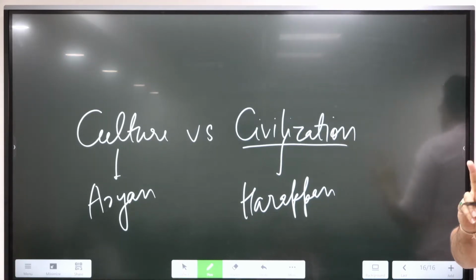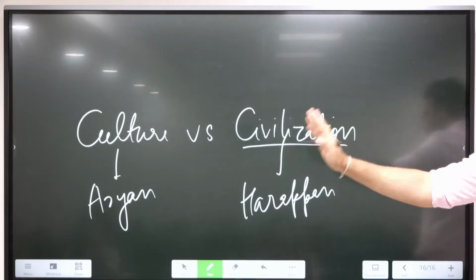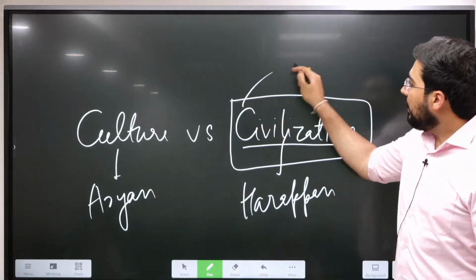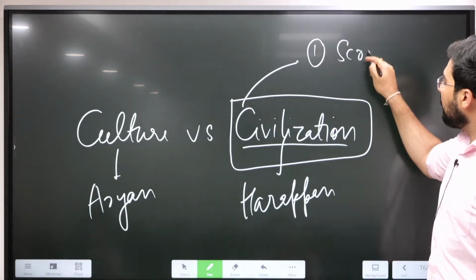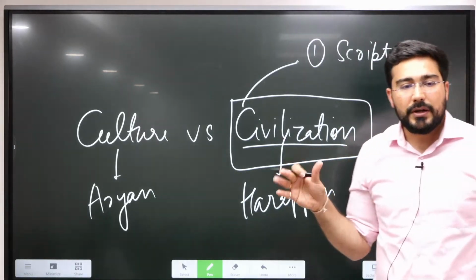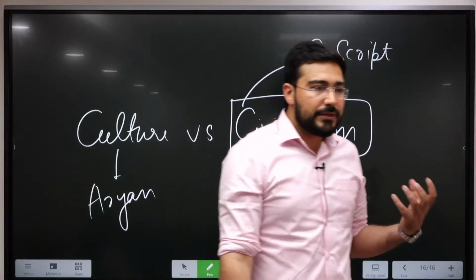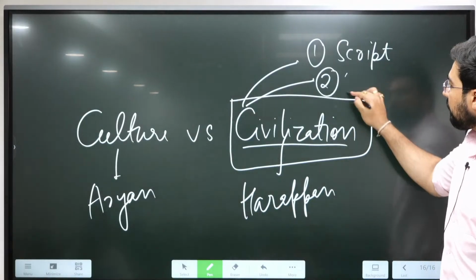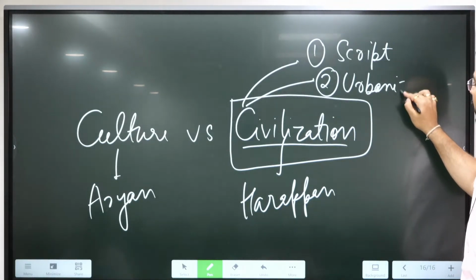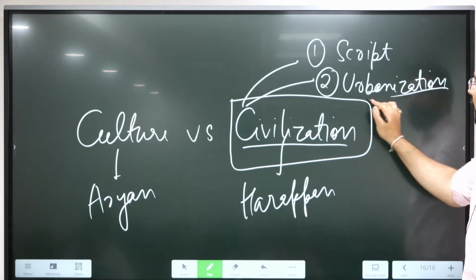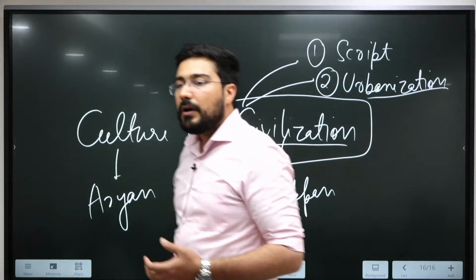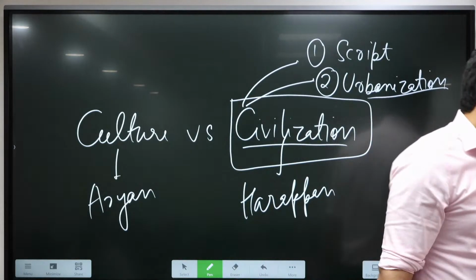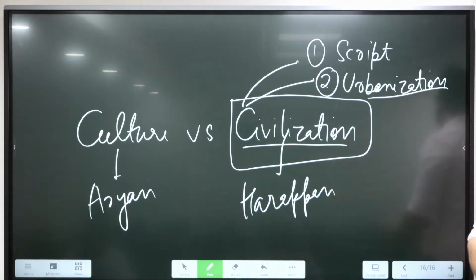Okay, so there are two basic parameters on the basis of which we differentiate between culture and civilization. Whenever we talk about civilization, first it's going to have a script. Kindly note it down. Whenever you are asked this question, you will be able to give a good answer. First, it's going to have a writing system or a script. And second, a civilization is always going to be linked with urbanization, and as urbanization comes, they're going to have material culture like buildings, houses of a higher level, all those things that come as part of civilization.